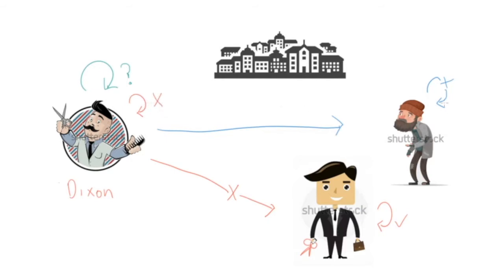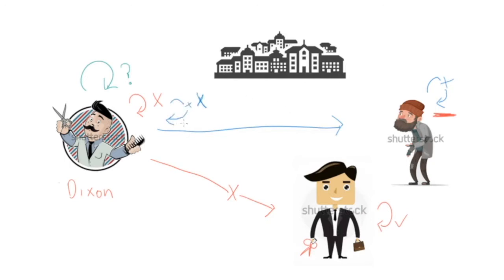Why? Because he is only allowed to serve customers that don't cut their own hair, right? That's the nature of the decree. He's only allowed to serve customers who don't cut their own hair. So if he is serving himself, he's breaking that rule. Okay, well, what about on the other hand, if he doesn't cut his own hair? Is that permitted? Well, no.